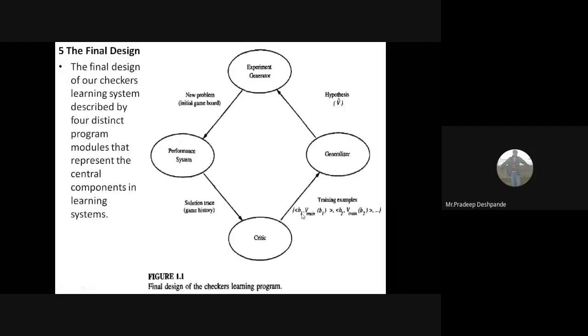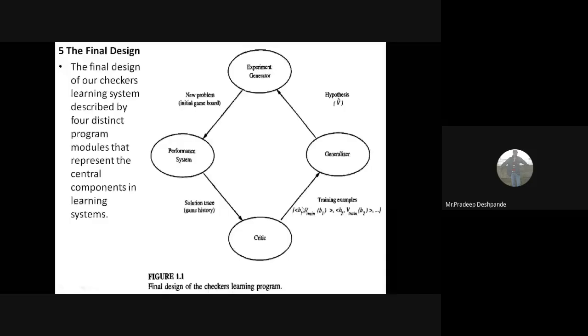Based on the critic, we write the training examples like this: b1 comma V_train(b1), b2 comma V_train(b2). Here b1 is the board state and V_train(b) is its value.